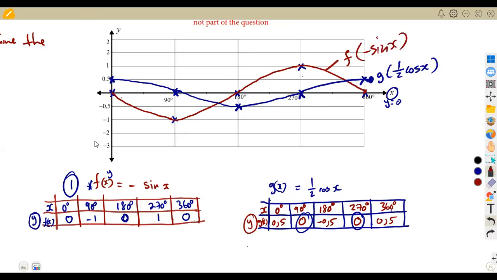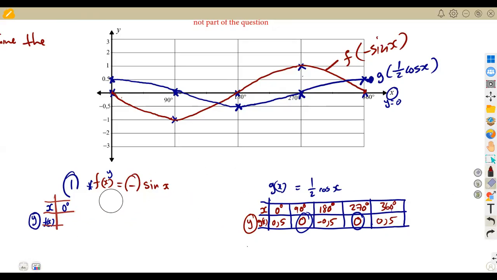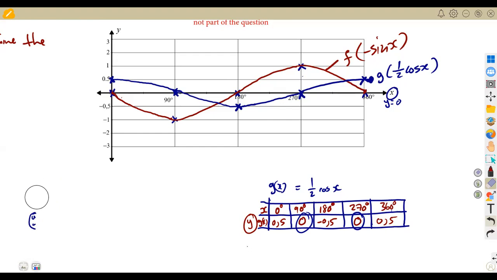As you can see, the normal graph of sine x was supposed to be like this. The negative here is the one that made us see our graph now in the other way. It's a reflection that happened in the x-axis when multiplied by what? When multiplied by a negative like that.